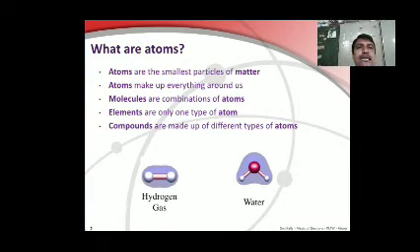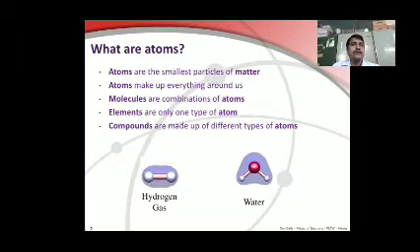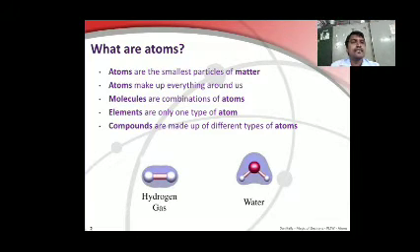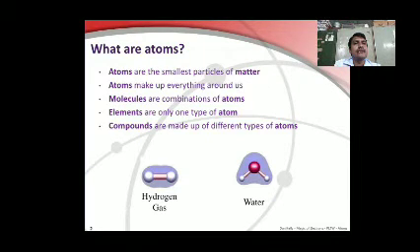What is an atom? Atoms are the smallest particles present in matter. Atoms make up everything around us.